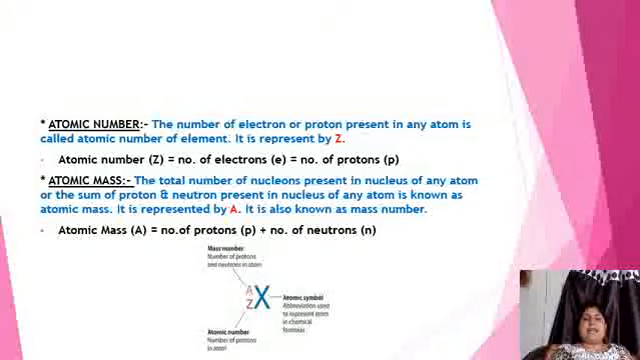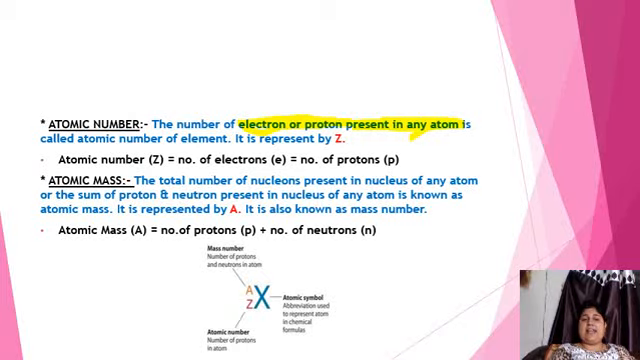Now what do you mean by atomic number? The number of electrons or protons present in any atom. बहुत ध्यान से बेटा सुनो. I am saying that present in any atom. I am highlighting a word, that is atom. The number of electrons or protons present in any atom is called the atomic number of elements, and it is